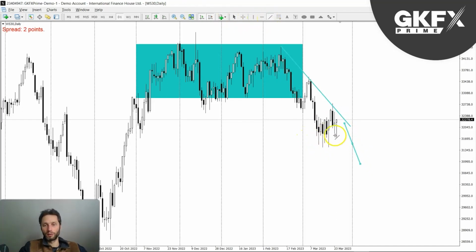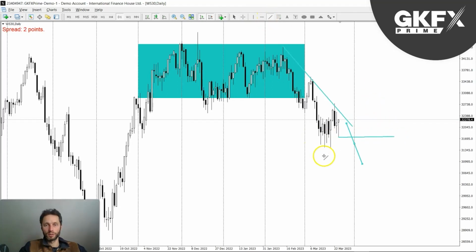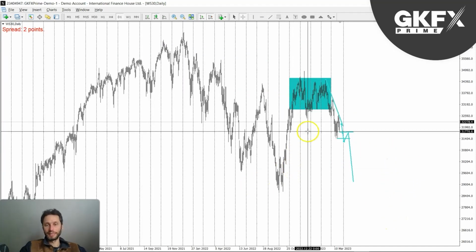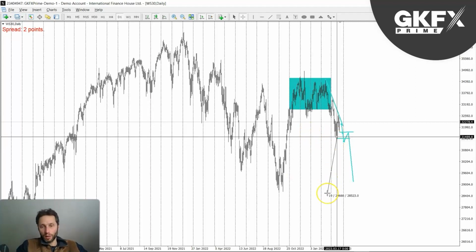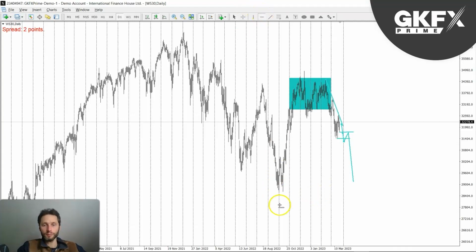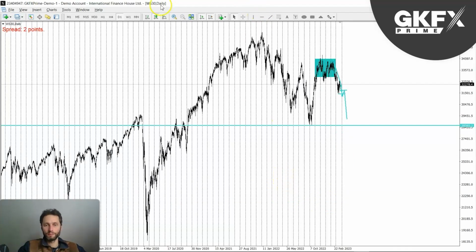Now, what would that look like? Well, that would look like a break of the low, and certainly a break of the next low. So any break, then a pullback to a better price, creating a new swing, and moving to the downside would be very nice indeed. And we've got quite a lot of points here. I mean, yeah, that's a major move down to this low.